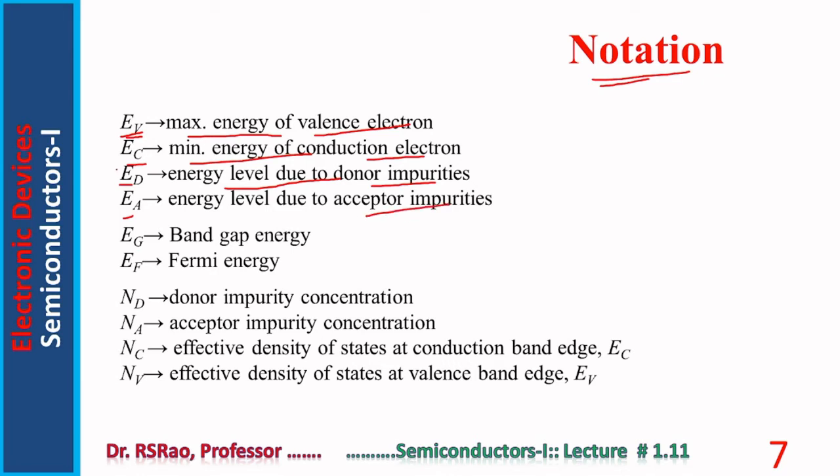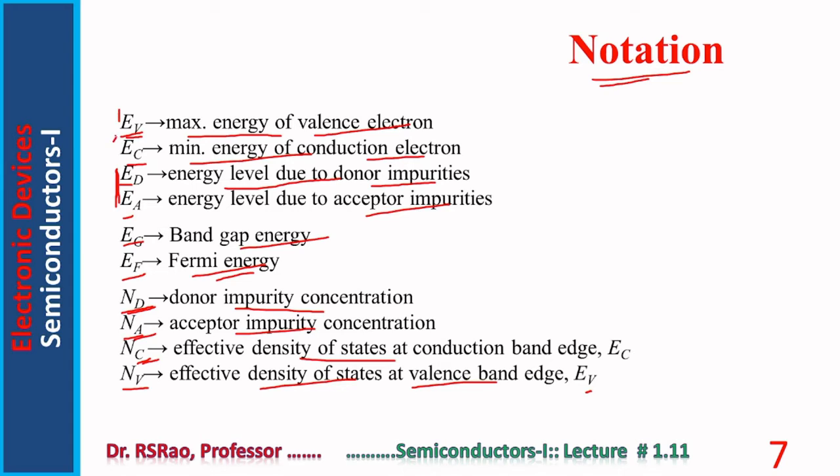We come to ED and EA again after completing this list. EG, band gap energy. EF, Fermi energy. ND, donor impurity concentration. NA, acceptor impurity concentration. NC, effective density of states at conduction band edge EC. NV, effective density of states at valency band edge.